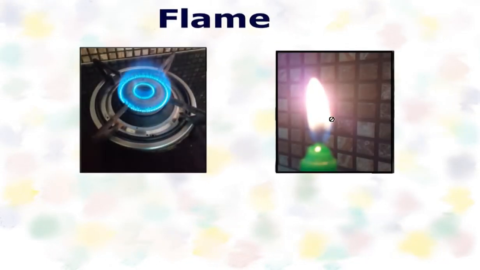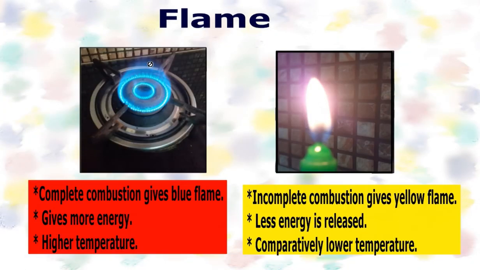If you look at these two flames, do you observe any difference in their colors? Yes, the flame of the gas stove is blue in color, whereas the candle flame is yellow. Why is there this difference? The difference is because of the type of combustion going on here. In the blue flame, complete combustion is going on, and complete combustion gives us a blue flame and more energy.